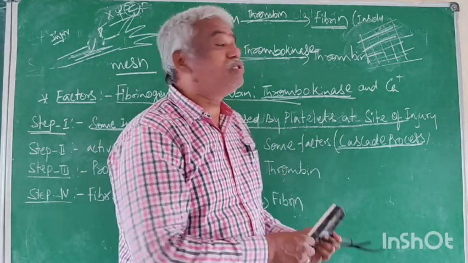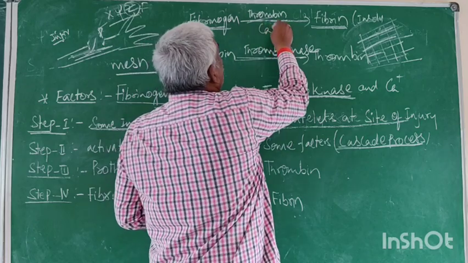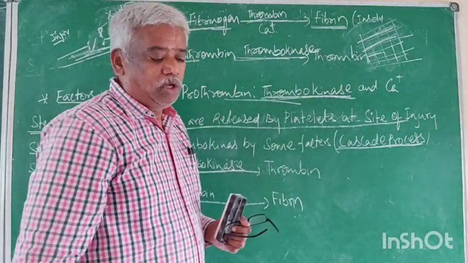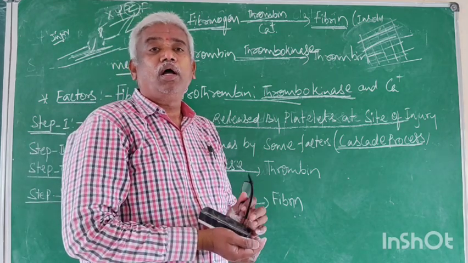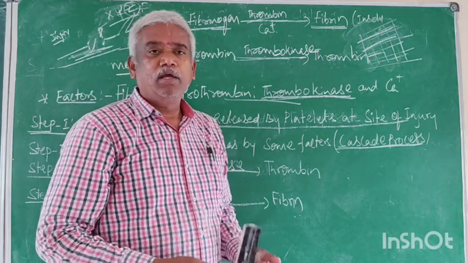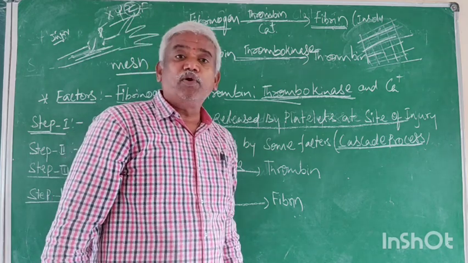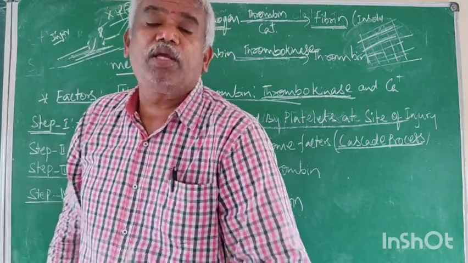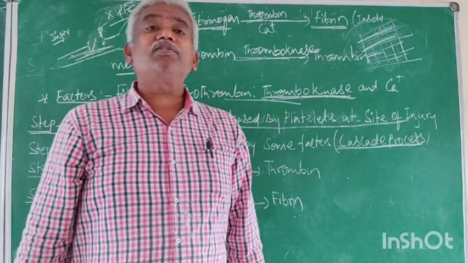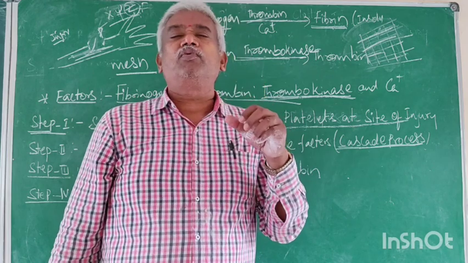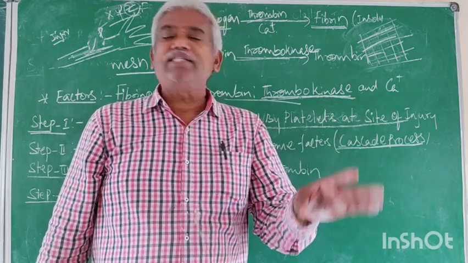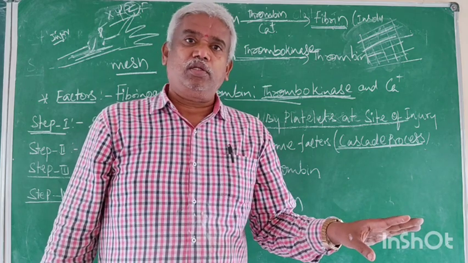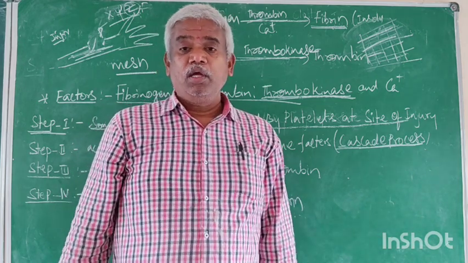Now, calcium ion is the most important for thrombin, and calcium ions are also important throughout. Now this is about blood coagulation. The process of conversion of liquid blood into solid at the place of injury is called coagulation.